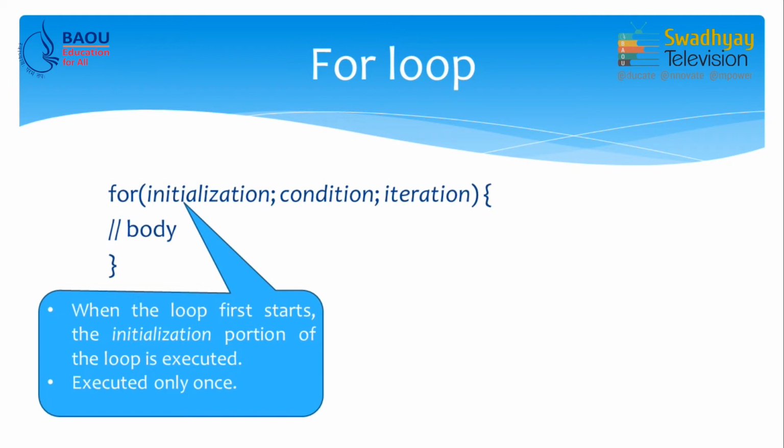So, initialization is only executed when loop starts, and remember initialization is executed only once. Next time loop repeats, initialization will not be executed. It is only executed when loop is executed for the first time. The second part is condition.